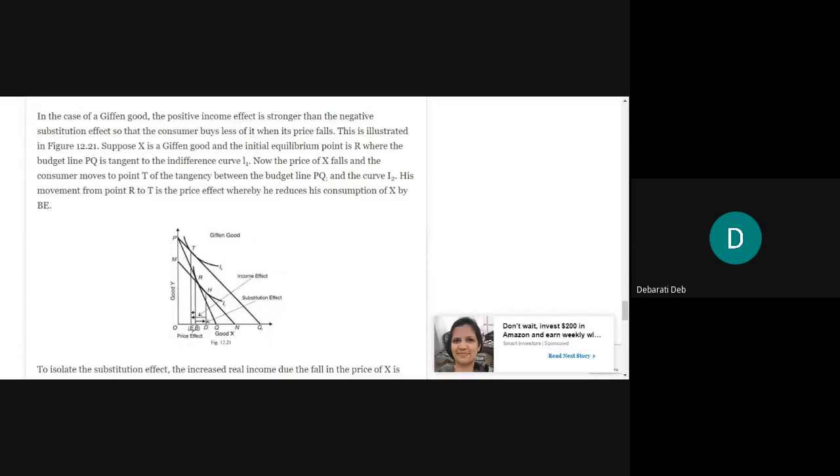Taking this into consideration, we will have to plot the budget line and the indifference curve, and we will have to plot the movement following this rule itself. In the case of a given good, the positive income effect is stronger than the negative substitution effect, so that the consumer buys less of it when its price falls and buys more when its price increases.